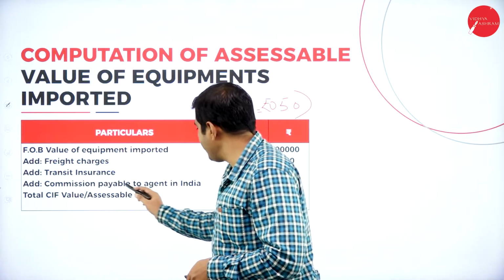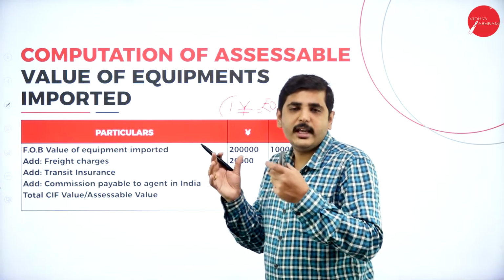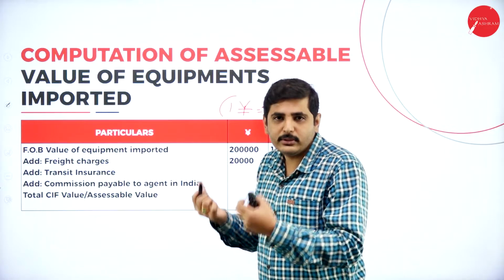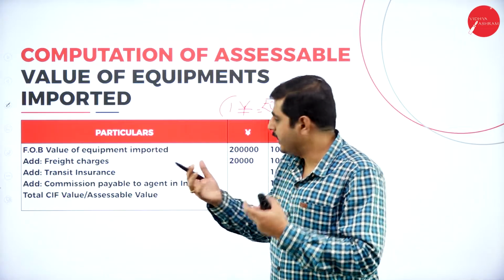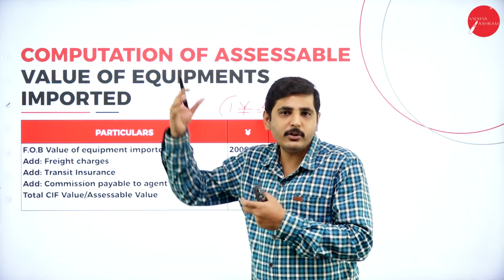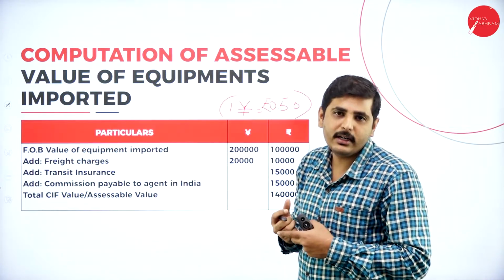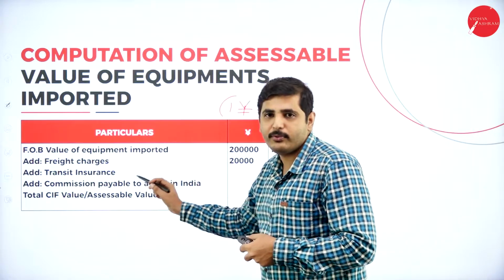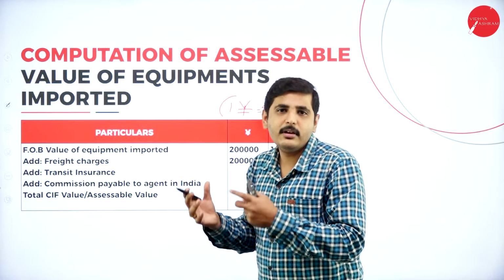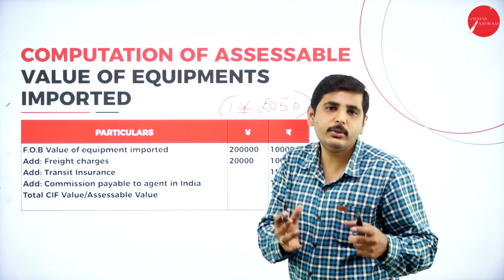Next one, commission payable to the agent in India. Even though the agent resides in India, we are paying the commission for giving the business. He is the person who gave the business opportunity from the foreign country. So we have to pay the amount even though we are paying in India. This process happened before the goods reached the Indian port.